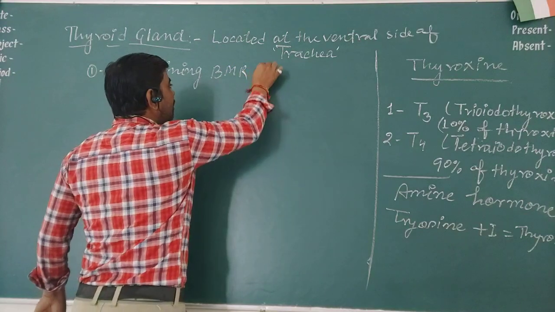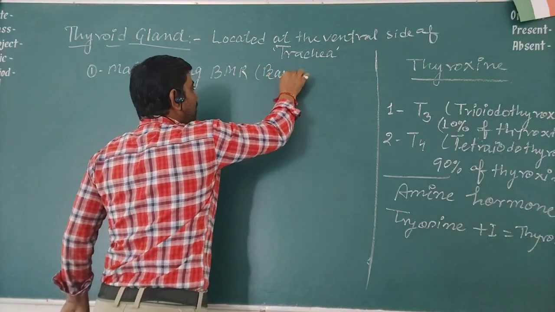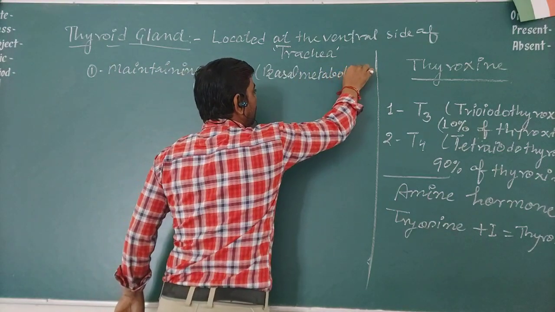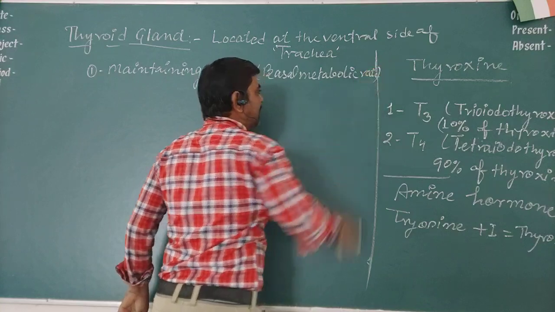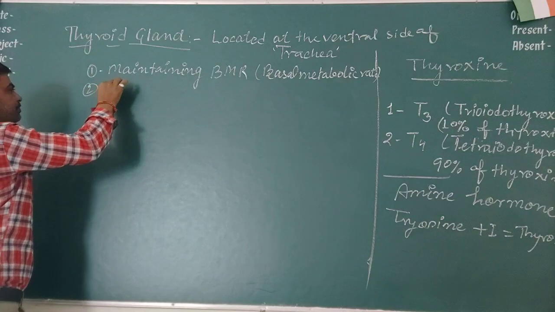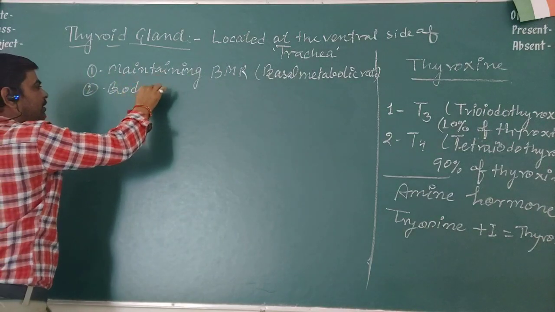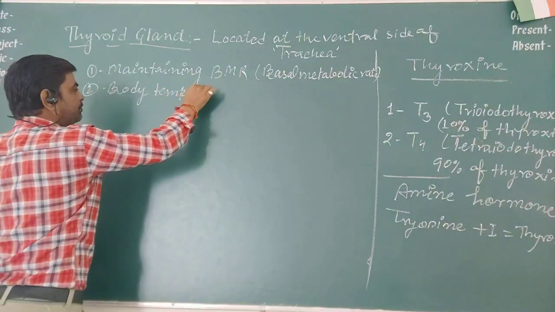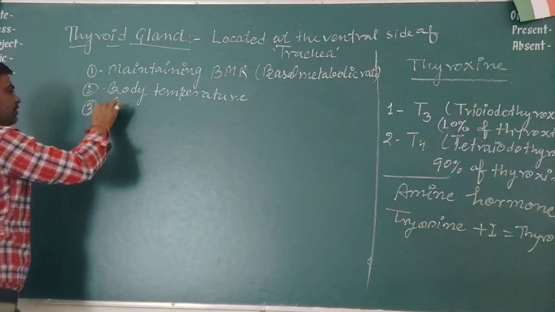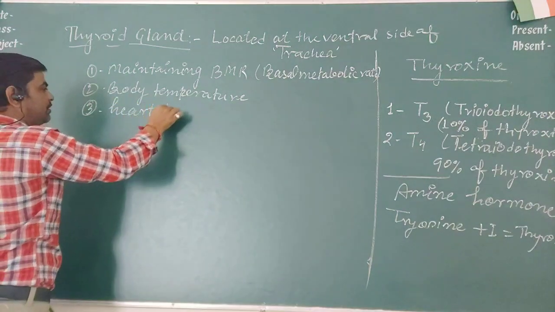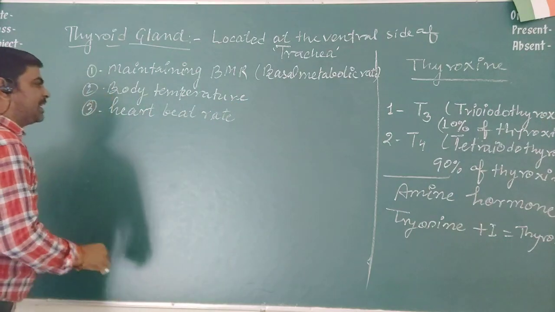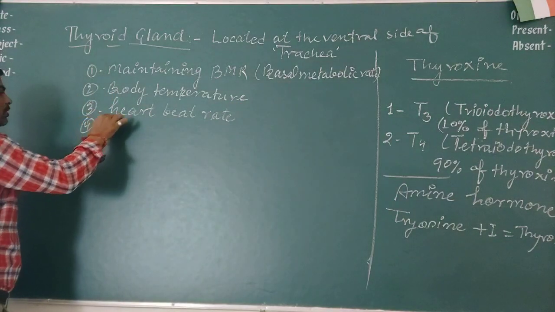BMR stands for basal metabolic rate. It maintains the BMR. It maintains the body temperature. This maintains the heartbeat rate. This maintains the body growth.